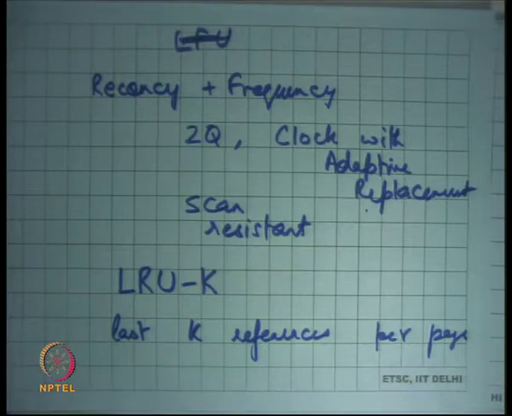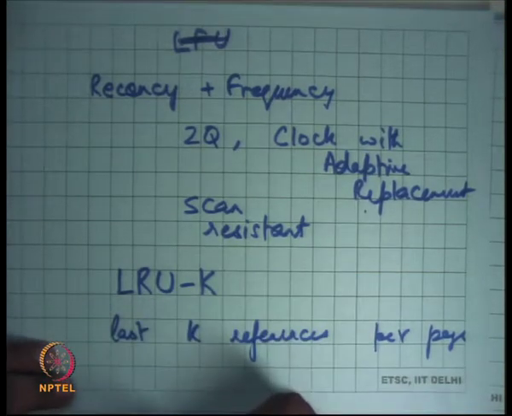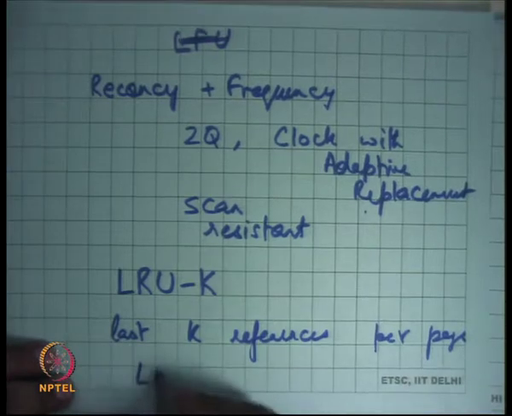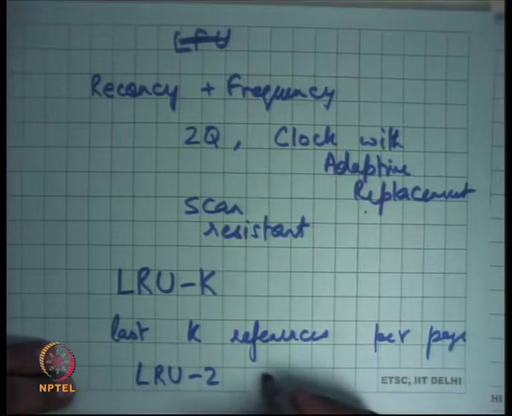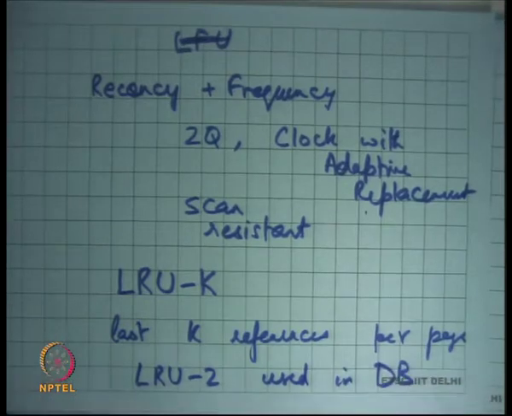So in LRU we were just looking at the timestamp of the last access, but instead you look at the timestamp of the kth last access, and that's the one you replace. So LRU-K is giving some preference to frequency, but LRU-K is also very expensive to implement in the context of an operating system, though LRU-2 is used in databases.